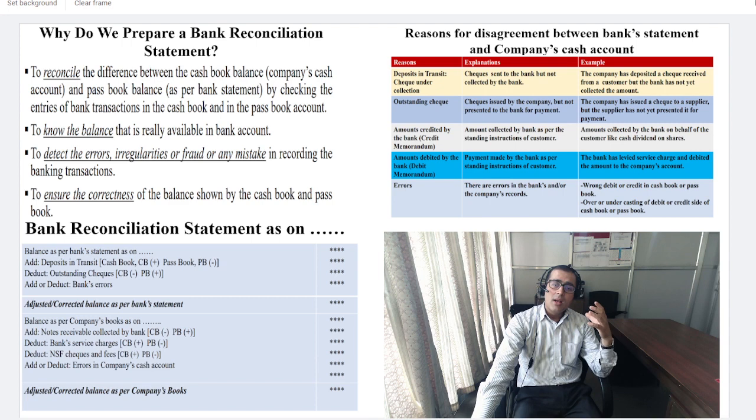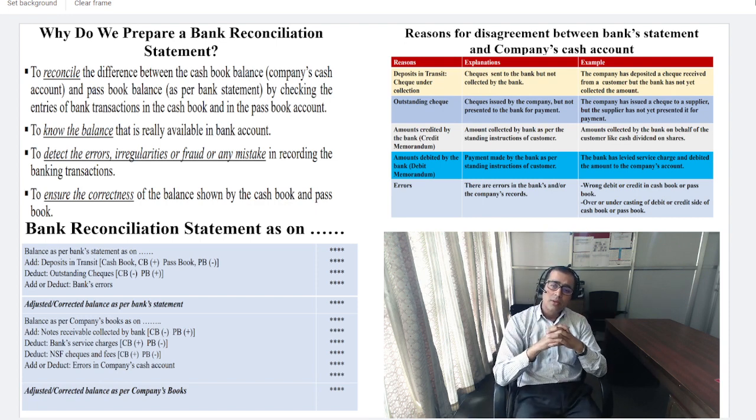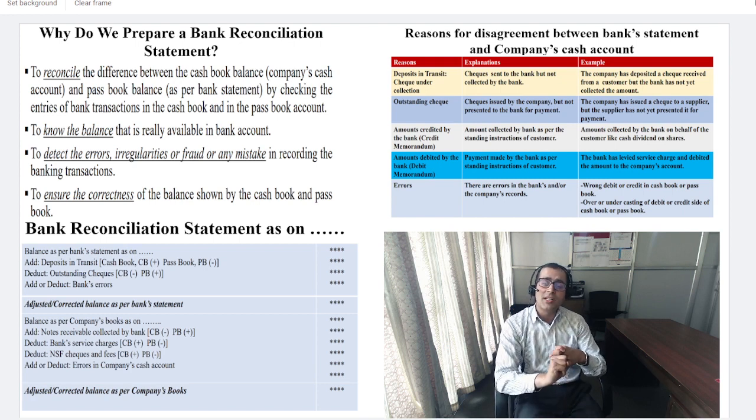Now the third one is that sometimes an amount is credited by the bank directly, which is also known as credit memoranda. For example, interest on term deposits, time deposits, or dividend received, which are only credited in the bank statement. Only credited in the bank statement means it has not been updated in the company's record. So in the working note, what will happen to your passbook? Passbook plus, cash book minus.